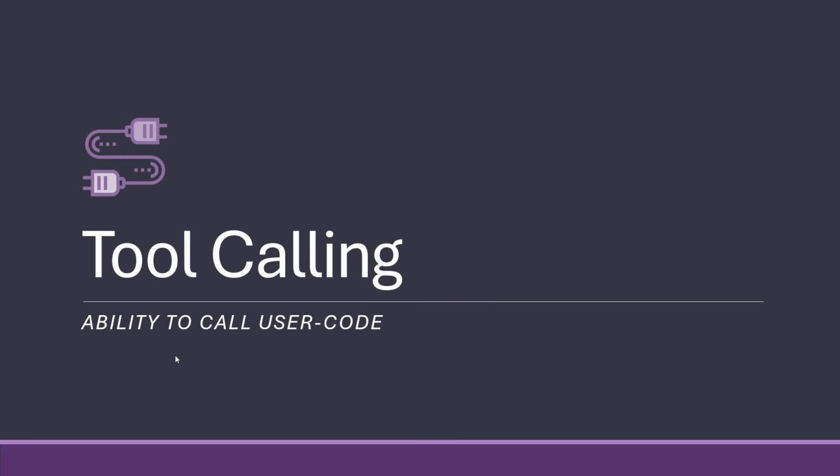Moving on to tool calling, which is our second of the main concepts that I want to teach you. Tool calling is all about making it possible to call our own code, or in certain cases MCP servers as well. And it's quite easy to get started because agents have it fully built in.